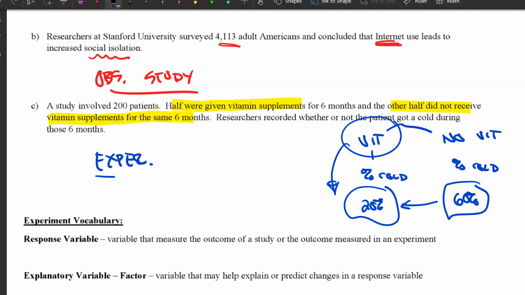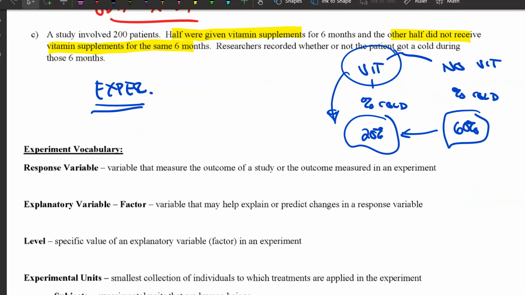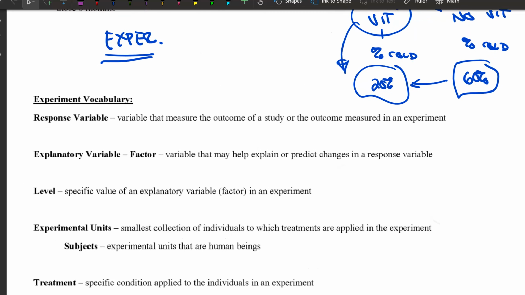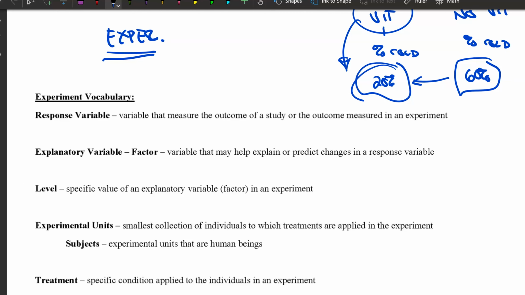But not only do you need to do an experiment, you need to do a proper experiment. And we'll talk about what that entails here in a little bit. Let's go through some definitions quickly. Vocabulary of experiments. A response variable is the variable that measures the outcome of the study, or the outcome measured. In this case, it was whether you got a cold or not. That would be the response. Yes, I got a cold, or no, I didn't get a cold.